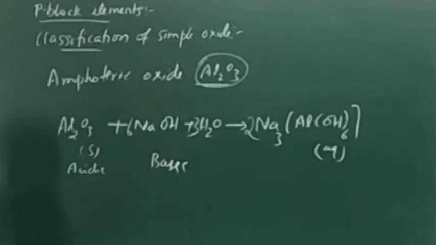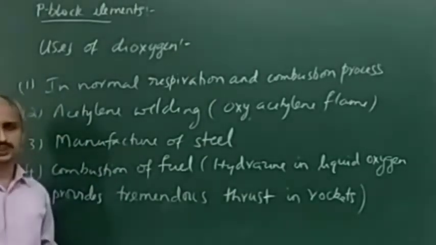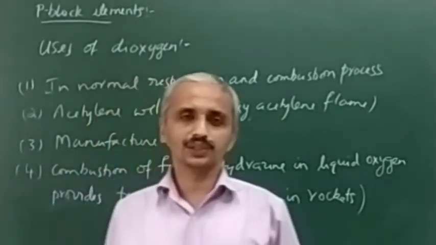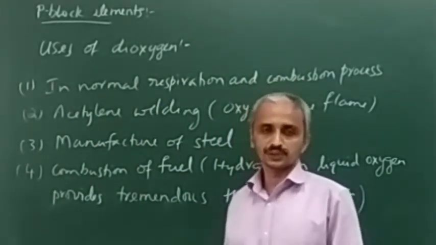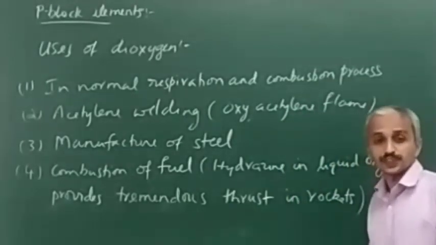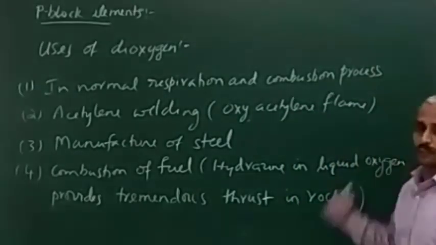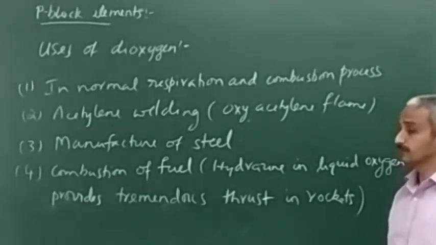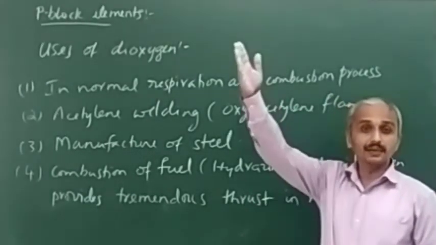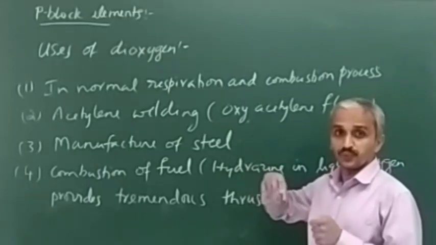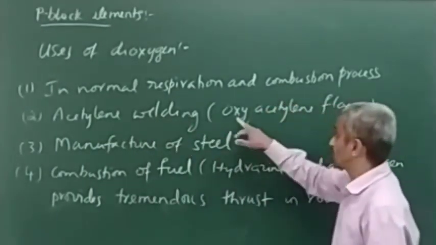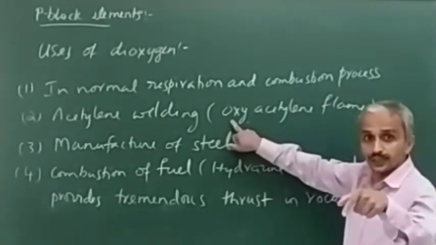Let's see this. What are the uses of dioxygen? No need to mention because you know that. Respiration, we need it. For the combustion process, the burning process, we need oxygen because it's a part of combustion. Then welding of metal needs very high temperature. Instead of the normal flame, I can use an acetylene flame, which also uses oxygen.